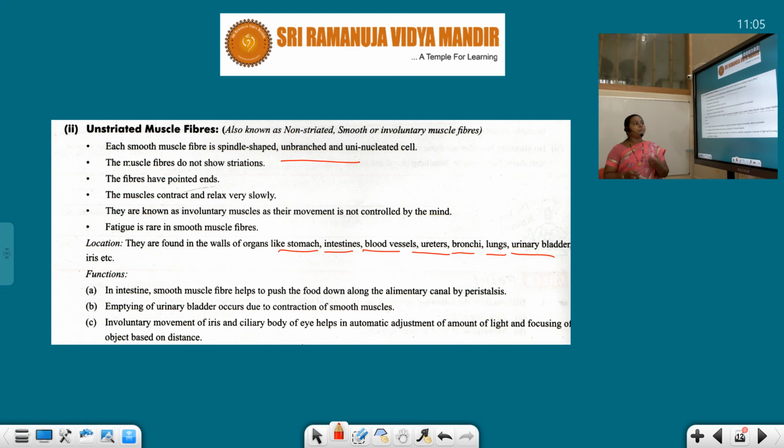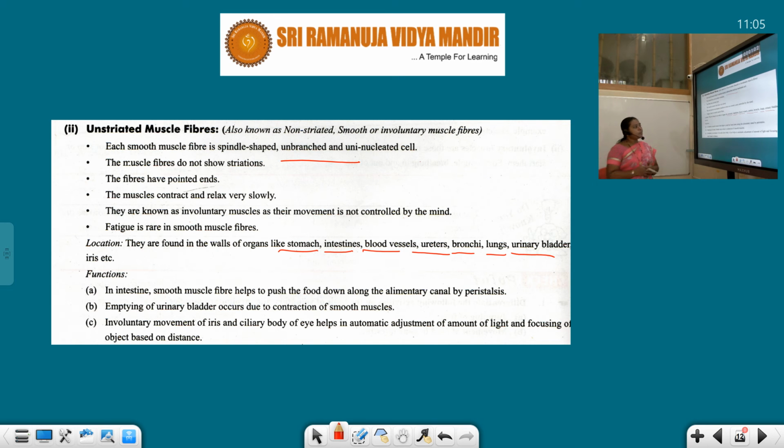No. Bronchi: if I want to take air, I can. So only the external part is in our control. The remaining part is not at all in our control. Urinary bladder, iris. So all these are the special muscular actions performed by the unstriated muscles or smooth muscles.